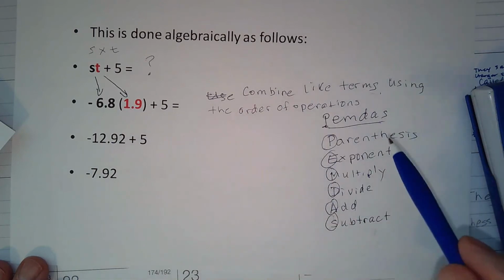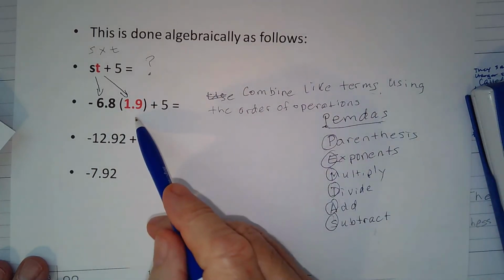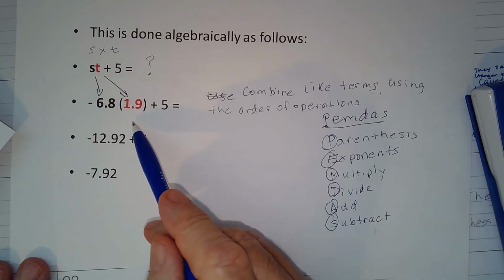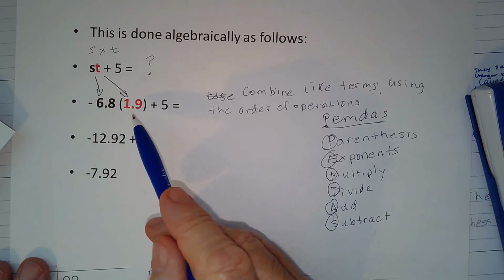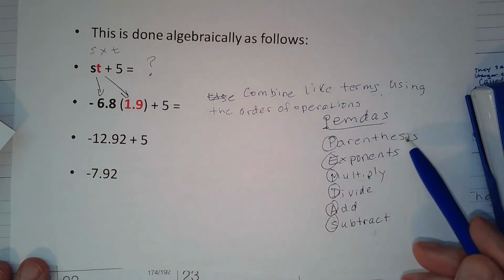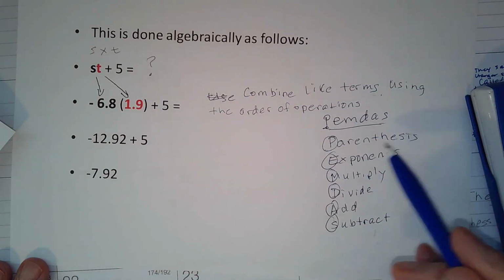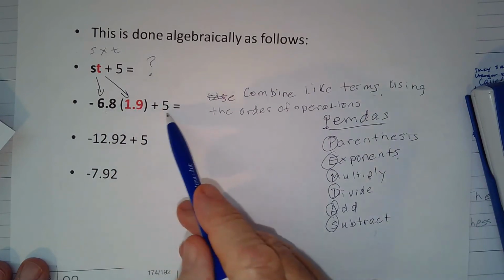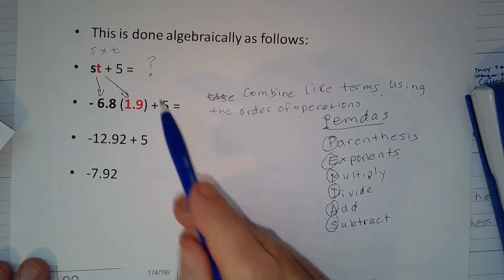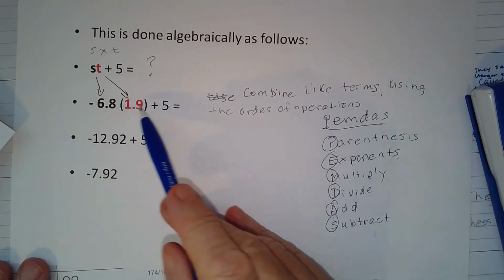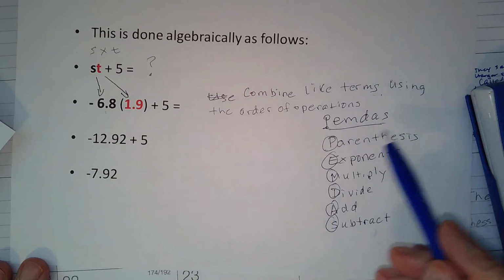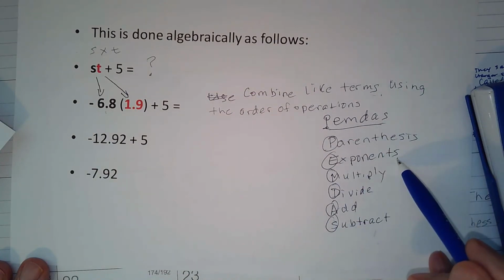All right. So parentheses. Well, we have parentheses here. The 1.9 is in parentheses, but there's nothing else to do to the 1.9 inside the parentheses. So we just ignore parentheses and we go on to exponents. Well, the only exponents that would apply here is that each one of these numbers is to the power of 1. But anything to the power of 1 stays the same value. So it doesn't change anything. So we just leave exponents alone as well.